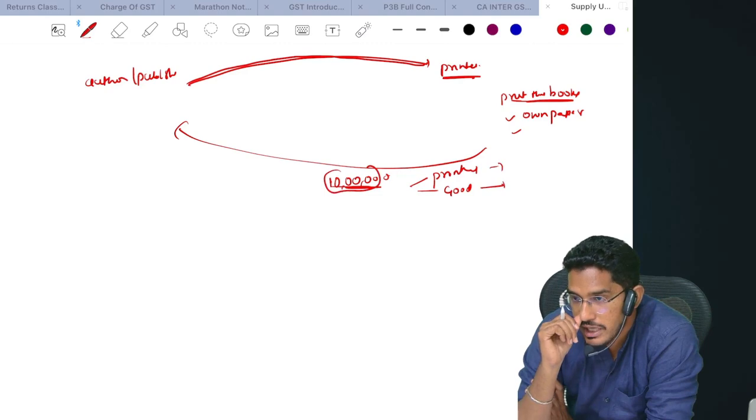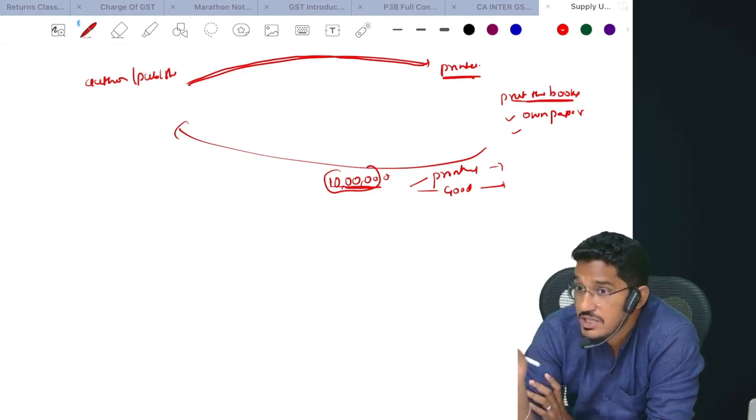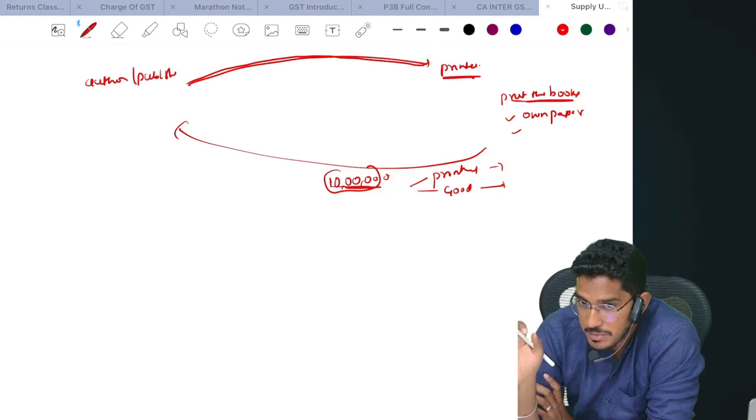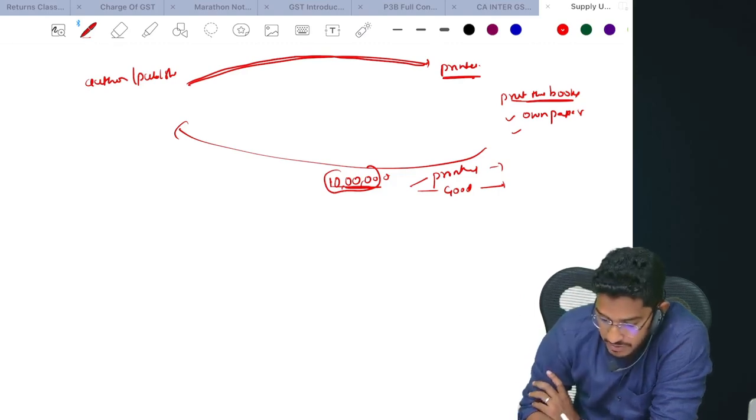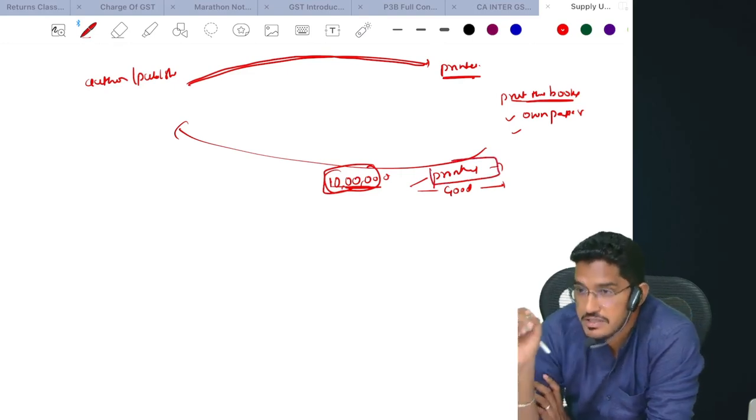Now a question came before the GST authority. Should it be treated as supply of printing services or as supply of stationery goods? The GST department has clarified that in this particular issue, this entire 10 lakh rupees will be considered as supply of printing services. How?